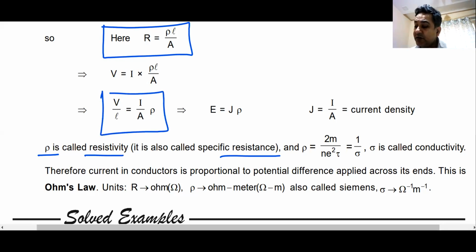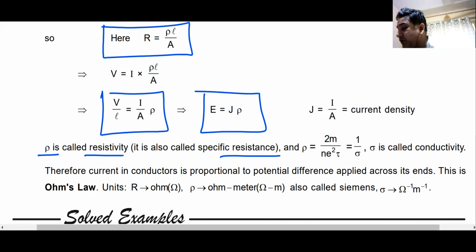Or you can write E is equal to J into rho. And this is another way of writing the same Ohm's law, right? So remember this, resistance SI unit is ohm. You must all be knowing it. Let us move further ahead.